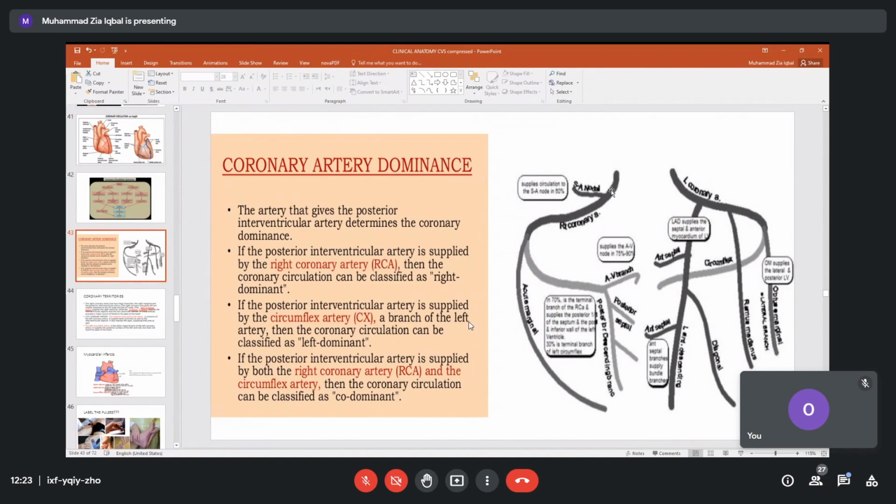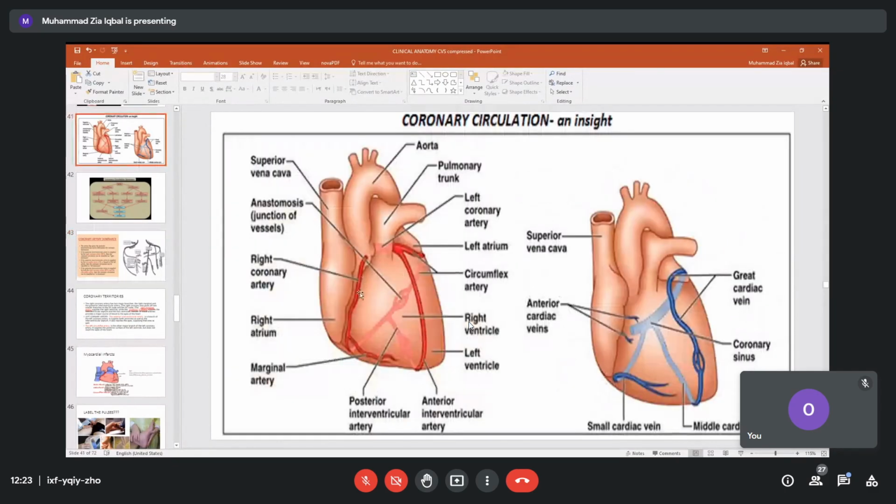So the right coronary artery, starting from the ascending aorta, will give a branch to the SA node. Then it will go further, and where is it running? In this sulcus. This is the front. Over here it will go down and give this big branch, called the marginal branch, marginal artery. Then it will go to the back of the heart, to the posterior surface.